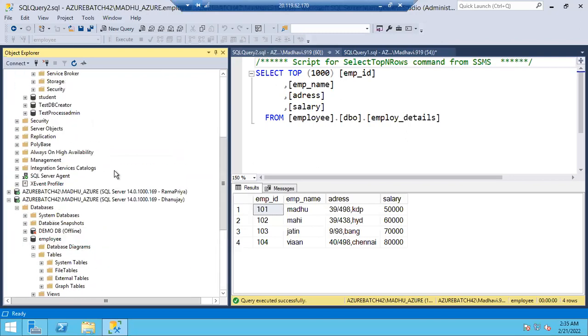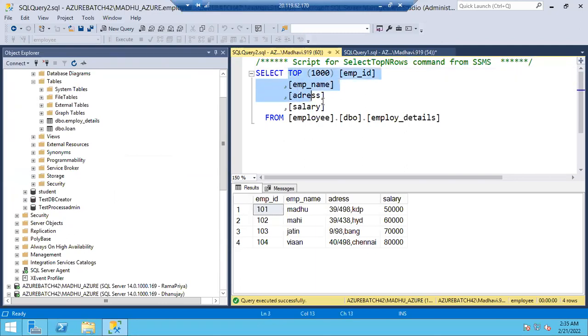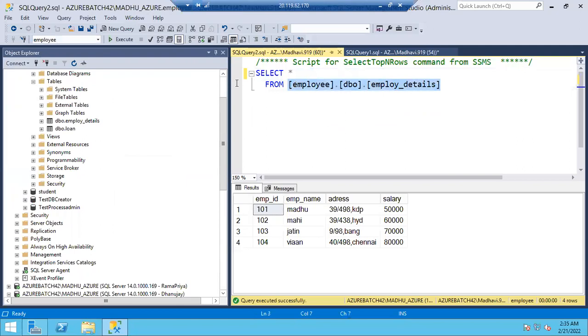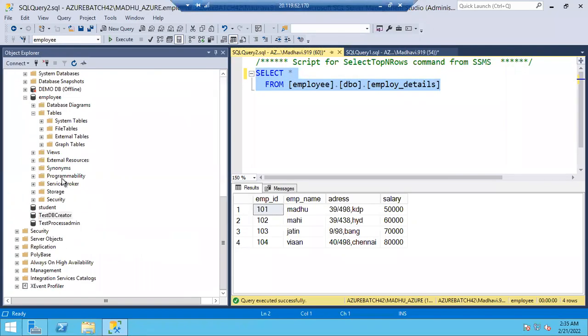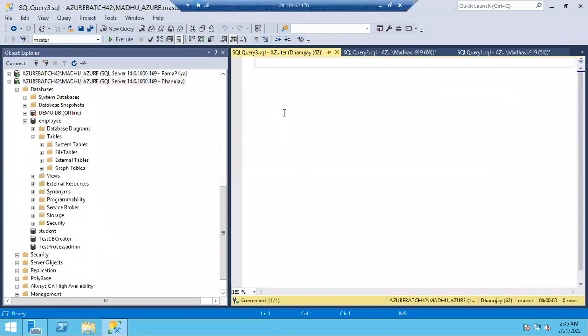Chalo, let's try this: somehow Dhanunjay knows the name of the table, guys. He knows the table names. Let me execute the same query, select star from table name, from the Dhanunjay session. Control C. Let me open a query window from Dhanunjay: right click on the server, new query, Control V, database name, schema name, table name, right? This query is correct, right? No errors, I hope. Do I need to select anything, guys?